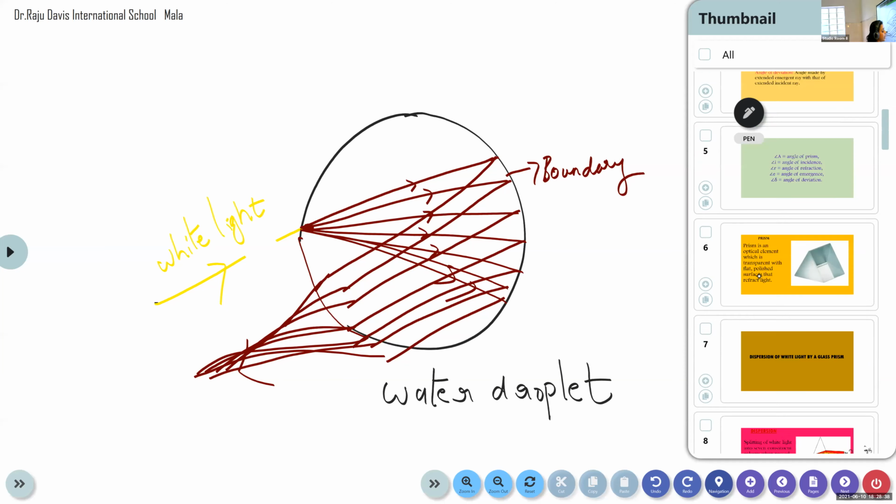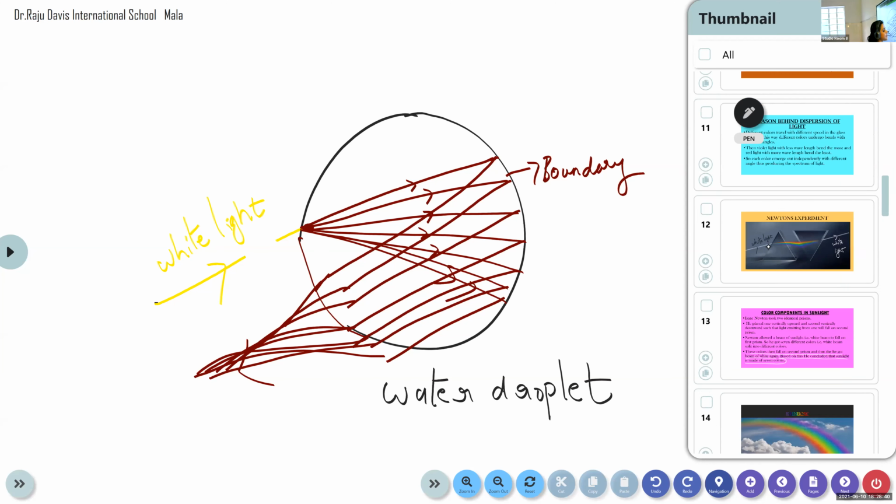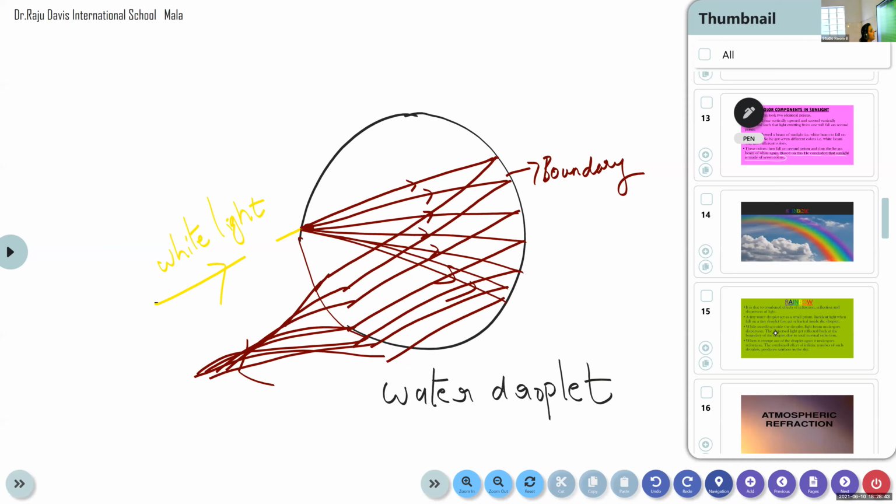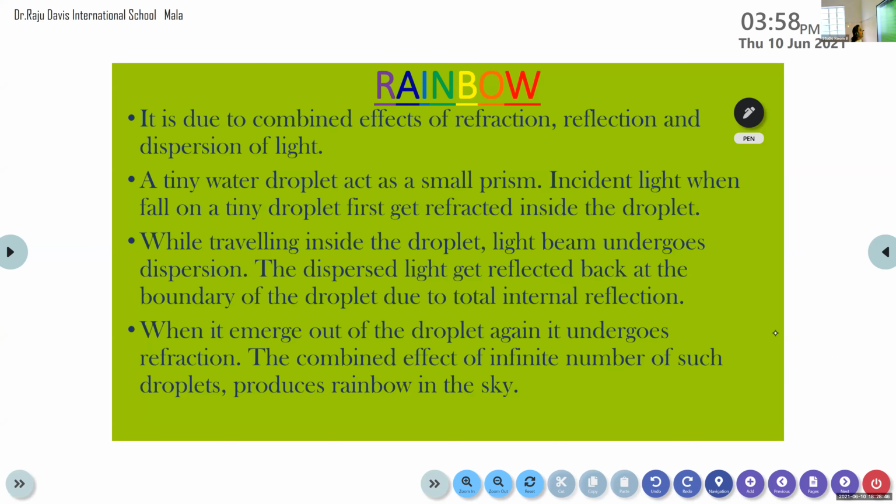The formation of rainbow. So a rainbow is formed as a result of the combined effect of refraction, dispersion and total internal reflection of light. Instead of just reflection, you must write total internal reflection, because here the reflection takes place internally, that is, inside of the water droplet. So you must write total internal reflection. So it is due to the combined effect of refraction, total internal reflection and dispersion of white light.